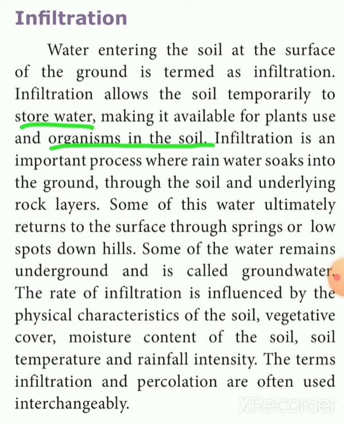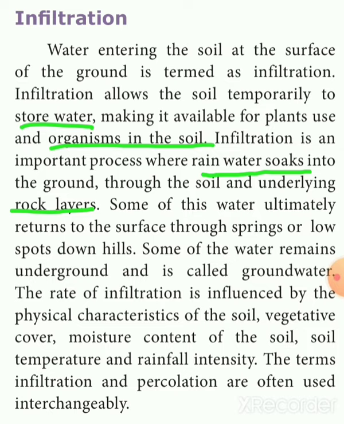Infiltration is an important process where rainwater soaks into the ground, through the soil, and into the underlying rock layer. Some of this water ultimately returns to the surface through springs or low spots down hills.